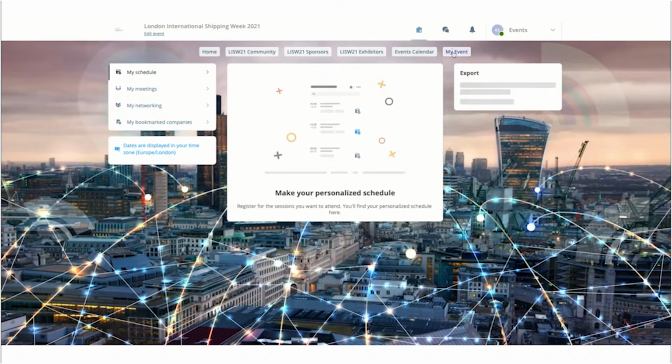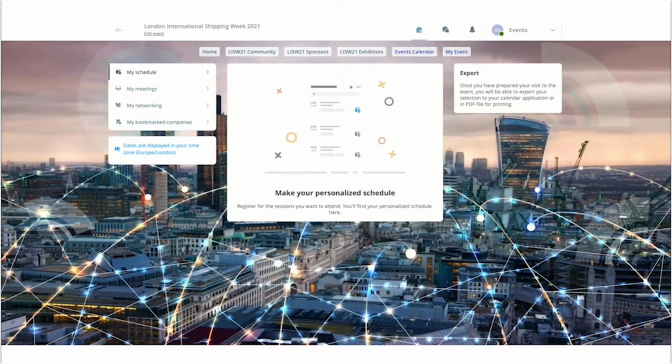For the My Event tab, this is when any meetings that have been scheduled, their networking, so their connection requests, and any bookmarked companies, this is where all of that will be hosted. So it's their personalized area of the app where everything is kept together for them to refer to at any time. Now we have the events calendar here